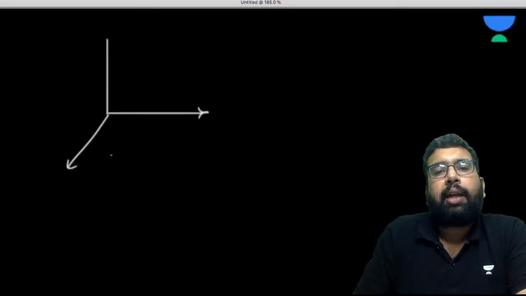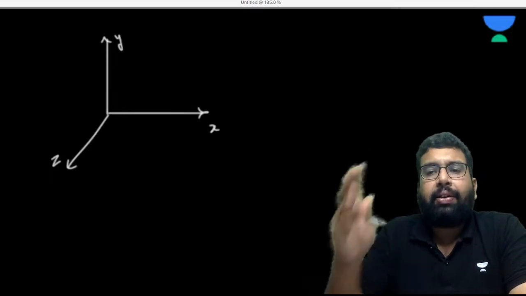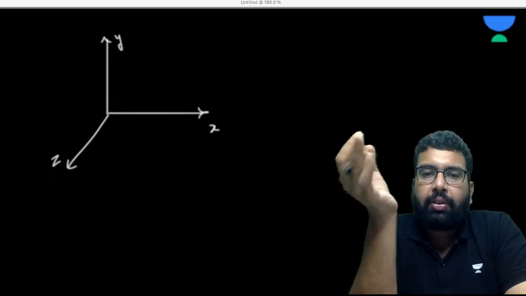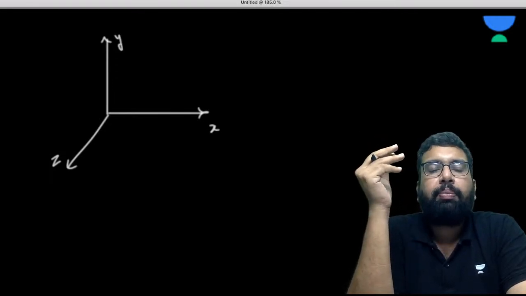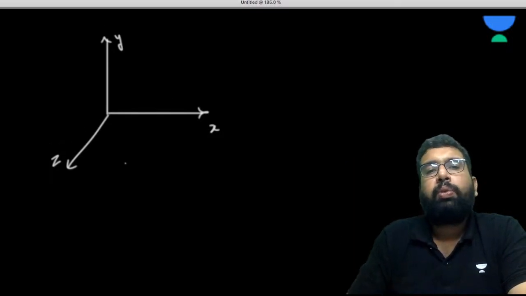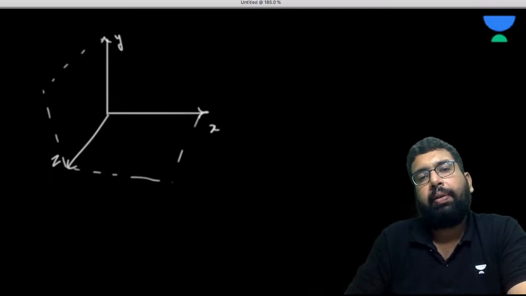Okay. Like for example, just giving you one context, although we'll be coming to this also. Let's suppose this is x, this is y, this is z. So basically in physics, we'll deal with these three directions only. And now when something, let's suppose in a space, has moved to some place, let me make it like this. Please try to think of it. Just trying to give it a 3D view.